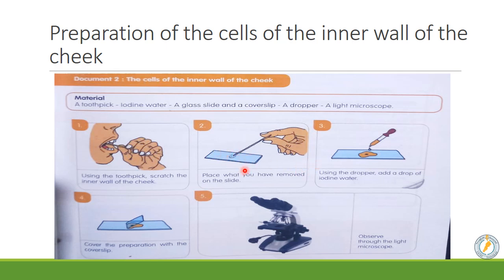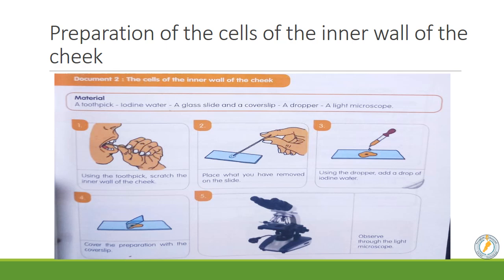We should color it. So what should we do in order to color the cells that we got? We color them by iodine water. Then we cover the preparation by cover slip. Easy steps, simple steps, you need to memorize them. Inshallah, when we go back to class, we are going to make these steps in the class and you will observe the cheek cell and the paramecium.